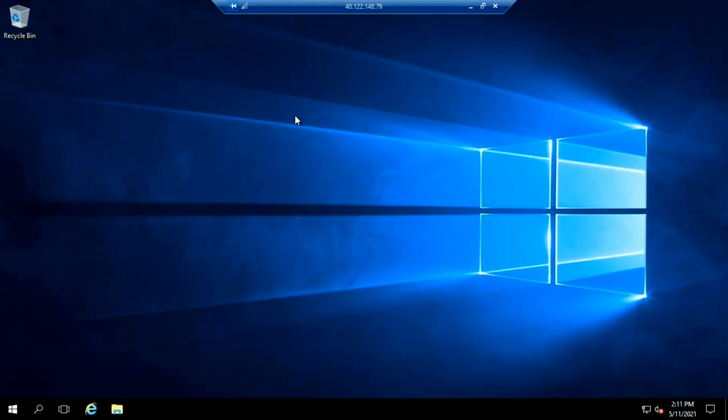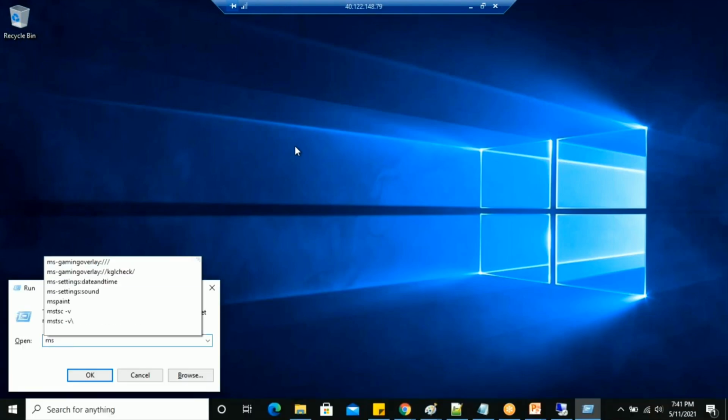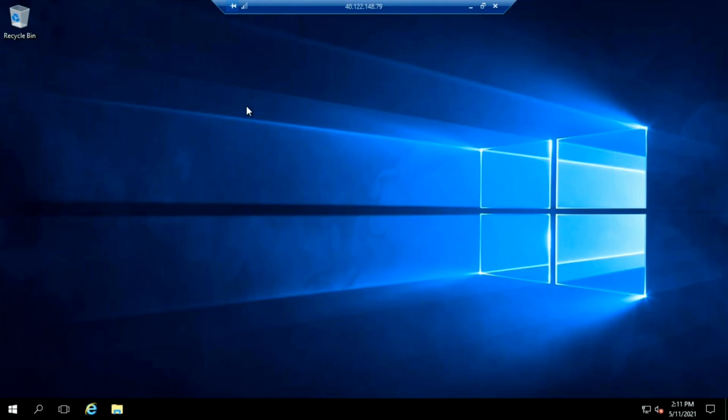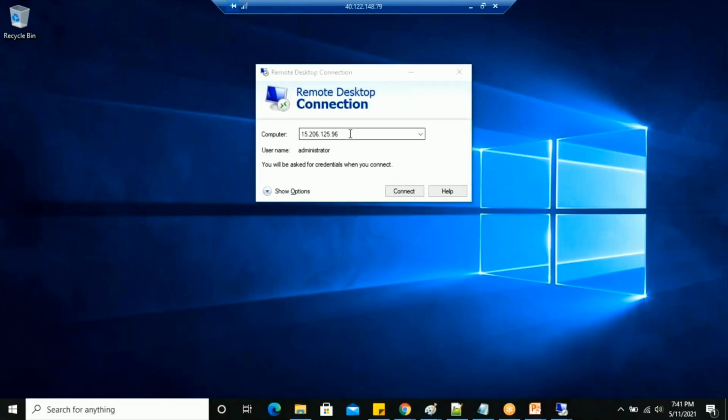Here I connected with my machine. I'm going to run the command mstsc /v. This takes a remote of your machines, and it works the same on any Windows machine. Let it load, we just wait for a while.